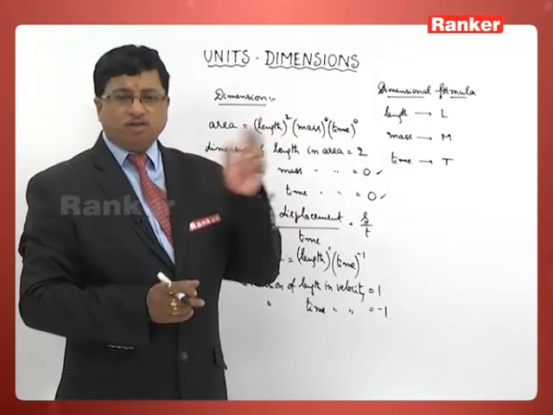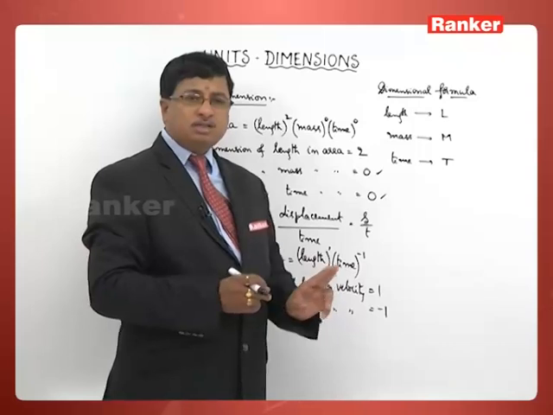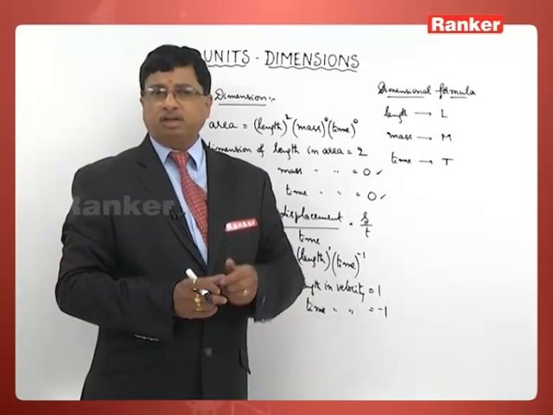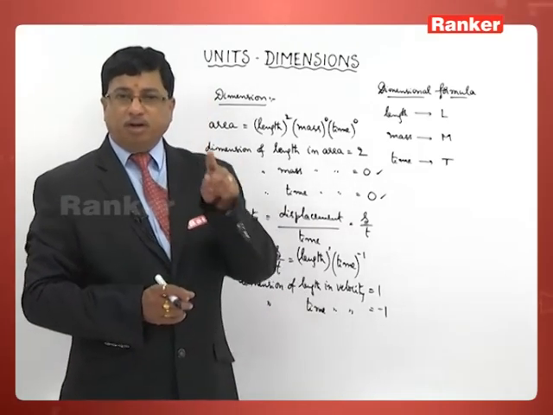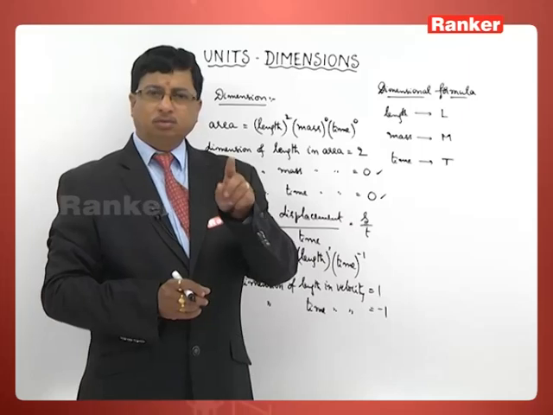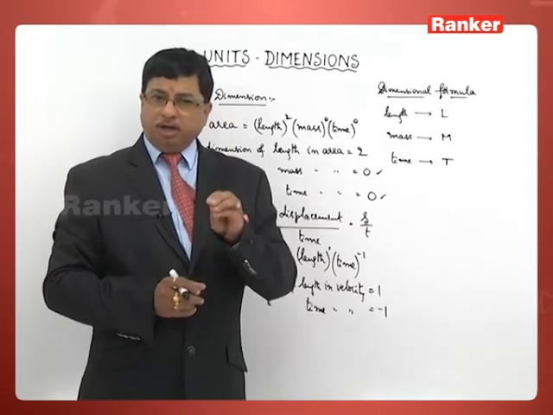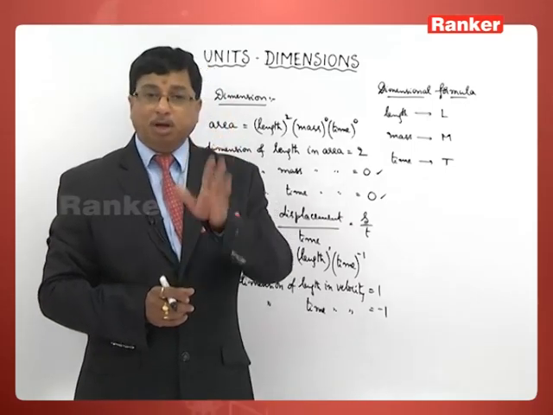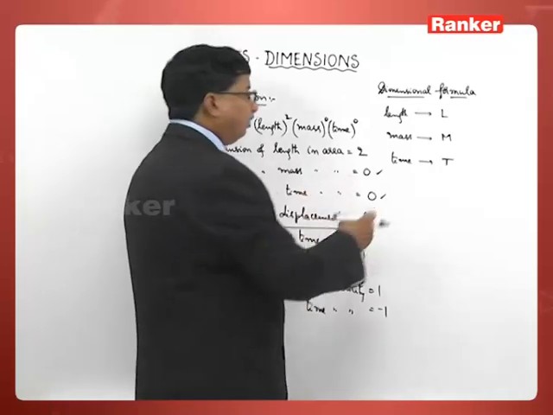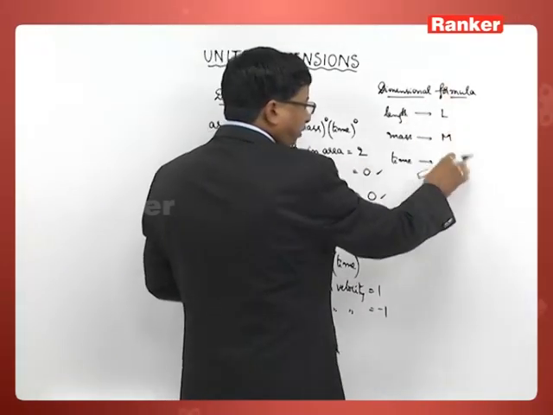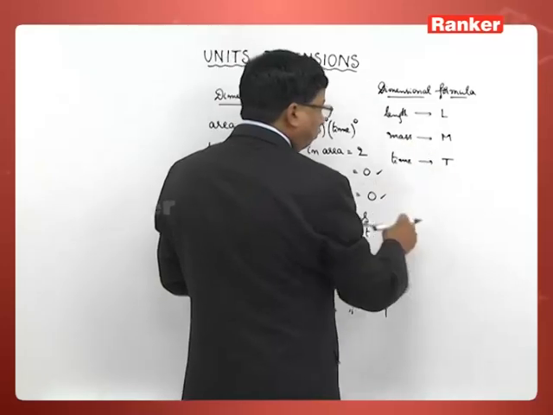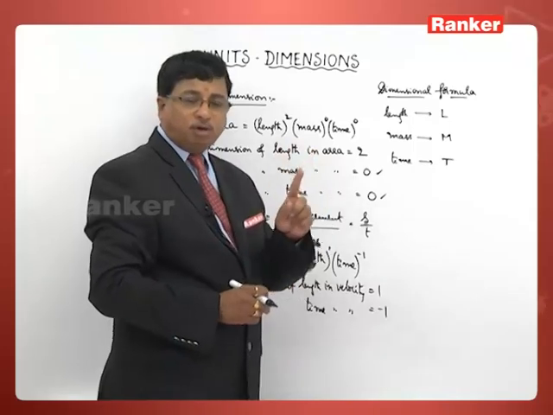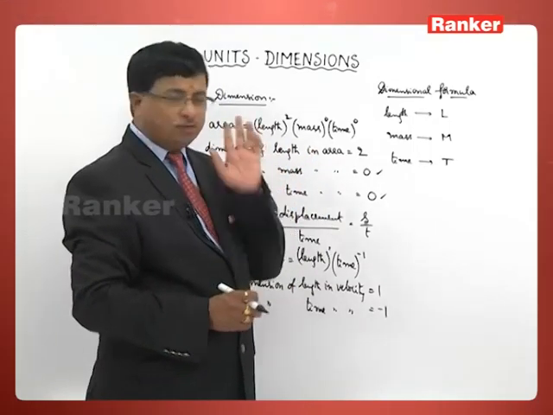What is the second condition? All the letters are to be written only in the numerator. Only in the numerator in the sense that negative powers are taken up. That means you can have negative power for any physical quantity. They are acceptable. So the first one, you should write all the 3 in capitals. Second, you should write every letter in the numerator only, which means negative powers are acceptable.